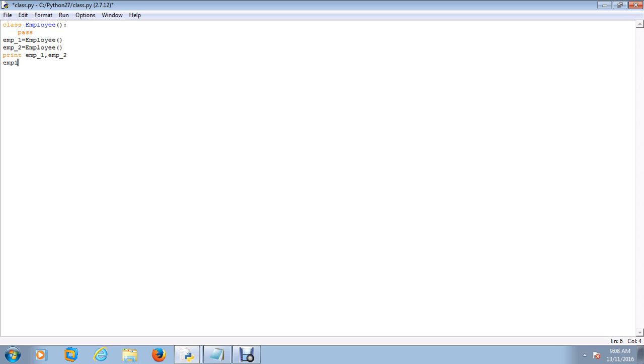I'm adding a value: emp_1.first is equal to Virat, emp_1.last is equal to Kohli. Similarly, emp_2.first is equal to Sachin, emp_2.last is equal to Tendulkar.